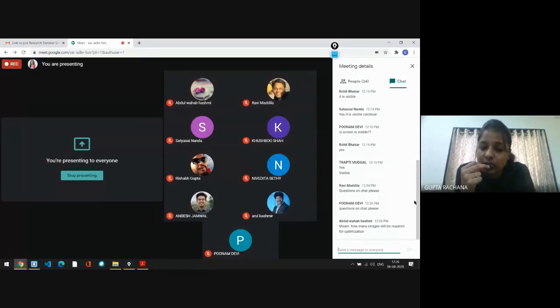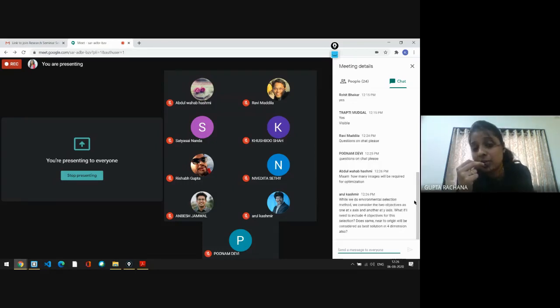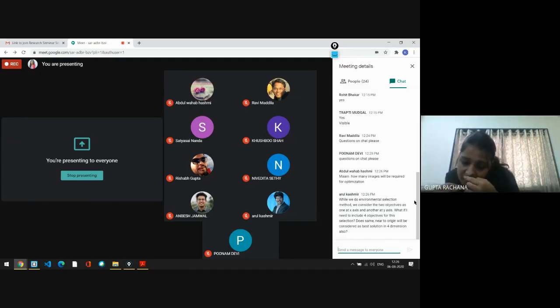So the algorithm has a good exploration and exploitation search capability. We have used only a single image. This is not a supervised learning rule, this is an unsupervised learning rule. So we don't need a large amount of data to train any system. We have used only a single image and checked it out, and we have also checked over a number of images to get the solutions here.